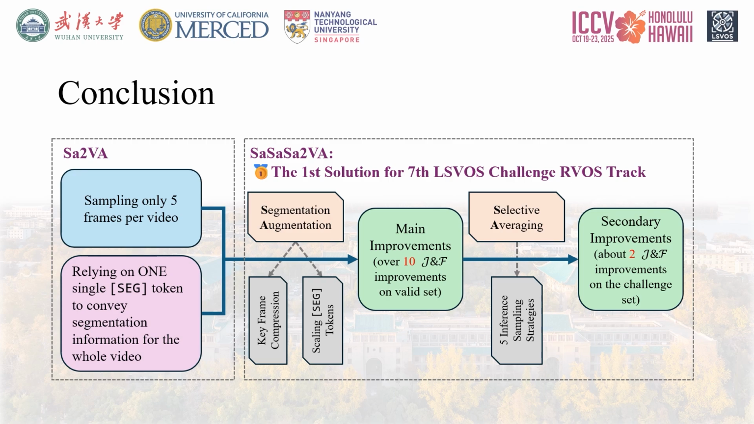This innovation, powered by keyframe compression, KFC, and scaling SEG tokens, achieved a massive over 10 J&F improvement on the valid set. Second, selective averaging, which used 5 inference sampling strategies and a weighted ensemble approach to provide the final refinement, resulting in an additional 2 J&F improvement on the demanding challenge set. By strategically integrating MLLMs with segmentation models and introducing these temporal augmentation and ensemble strategies, we successfully developed SaSaSa2VA, the first-place solution for the 7th LSVOS RVOS track.